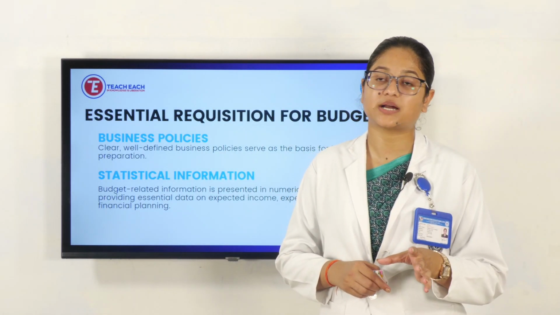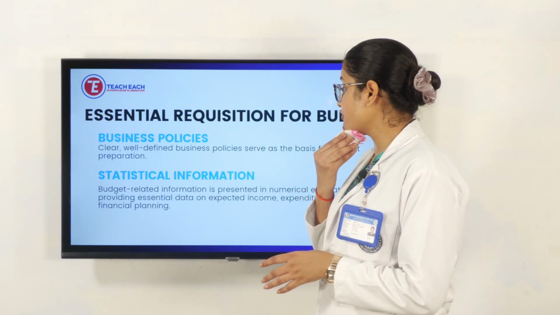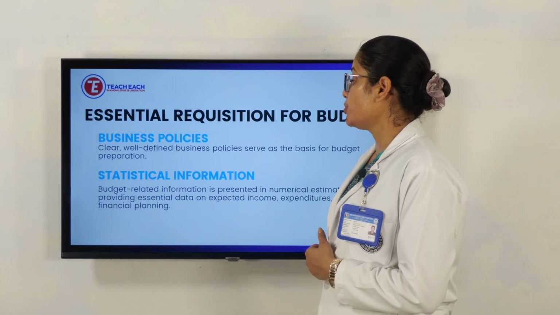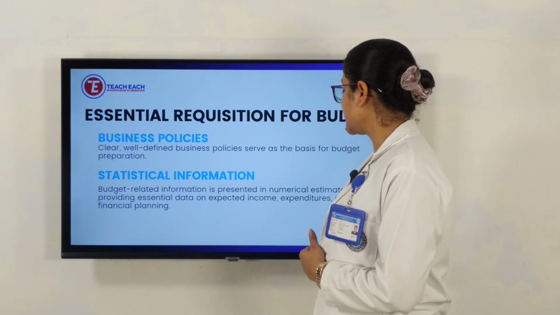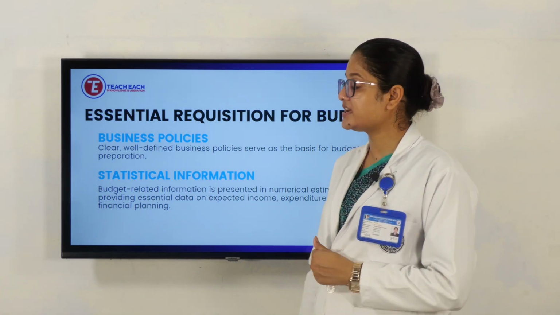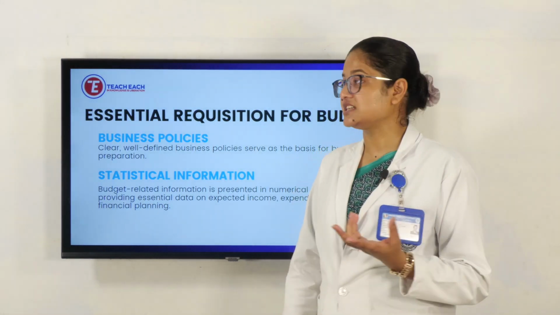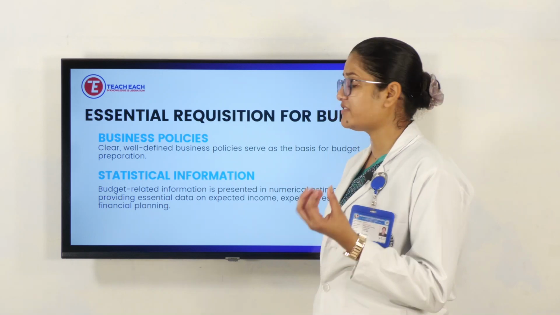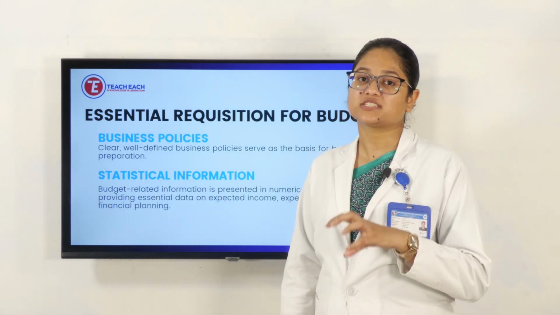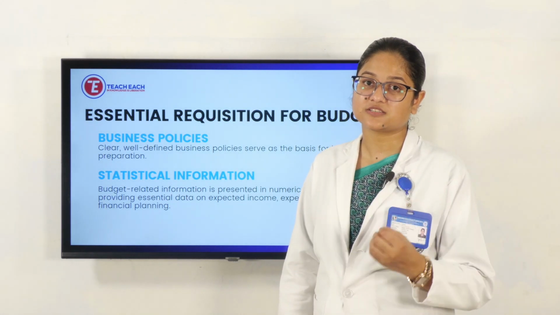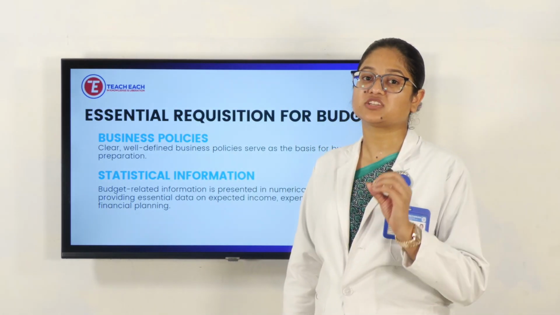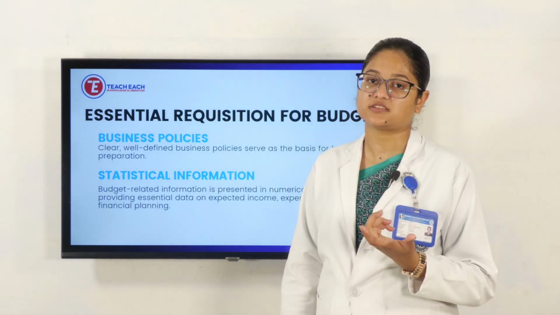Statistical information. Budget related information is presented in numerical estimates, providing the essential data on expected income, expenditure, and financial planning. Like there should be a presentation, diagram representations. They will represent the numbers, like what the budget was, what the expenses are, what the benefits and revenues are. Those have to be mentioned in percentages, on a numerical basis, in number form.